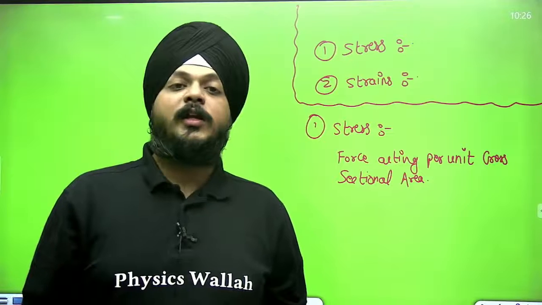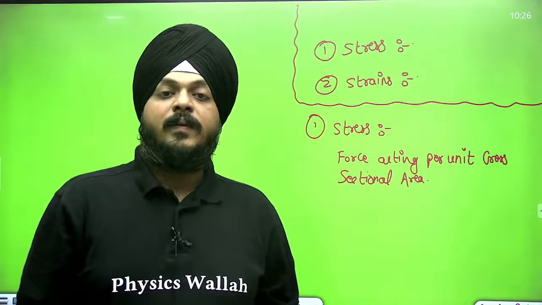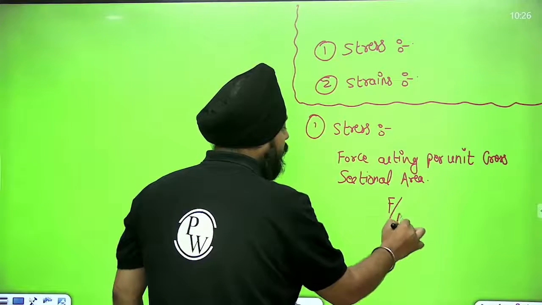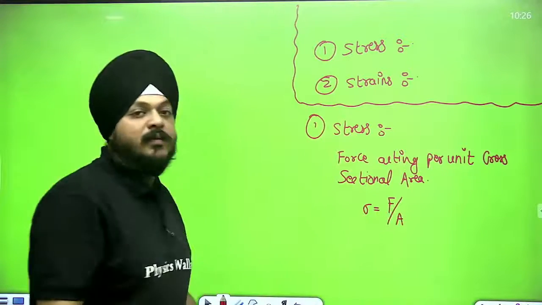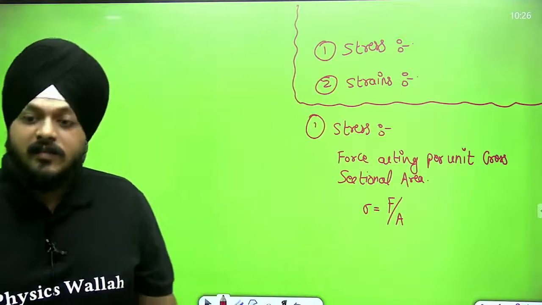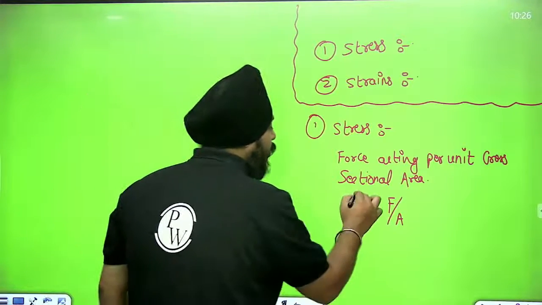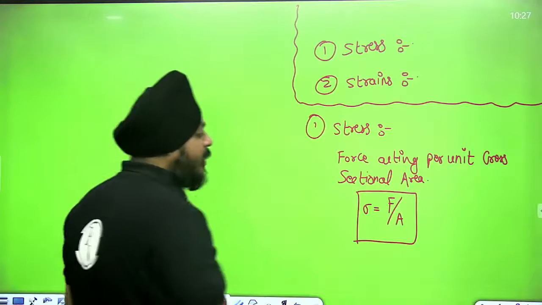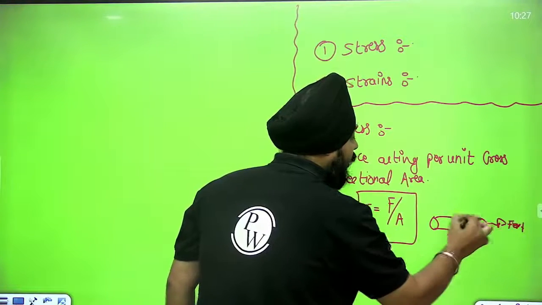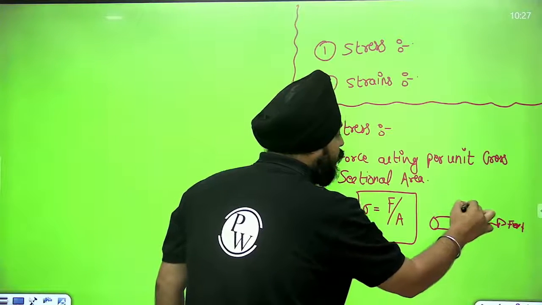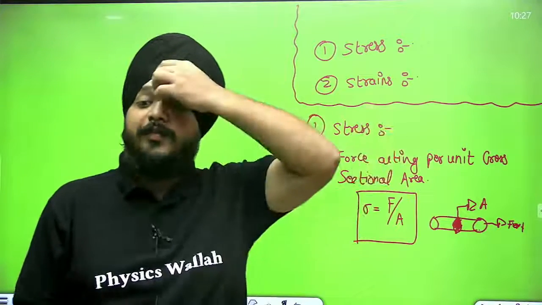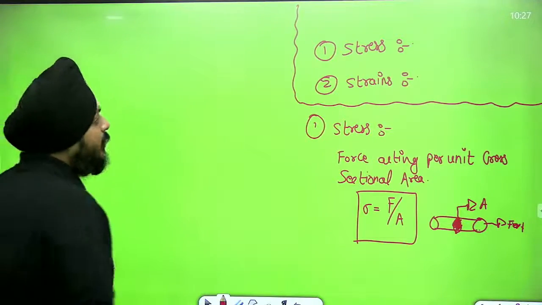Force acting per unit cross-sectional area, that is stress, right? Now, how are we going to understand this stress? A very simple example: this is a cylinder, with external forces acting onto it. The stress is developed onto the cross-sectional area, the point from which we are going to face an elongation.